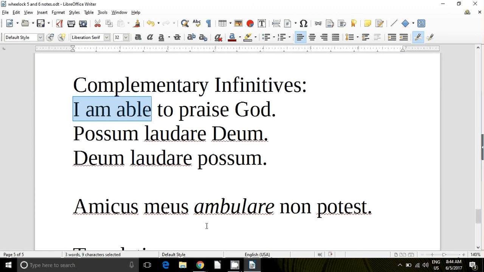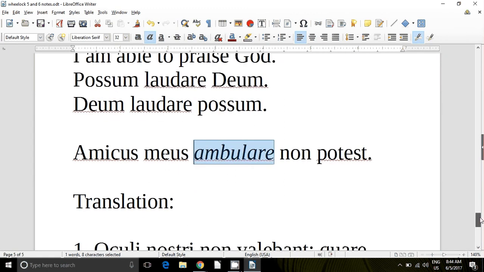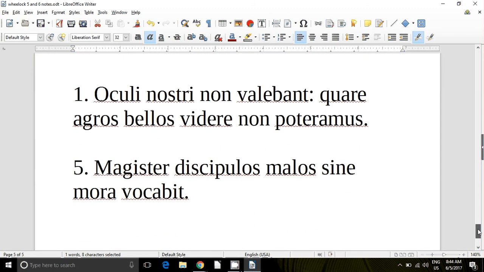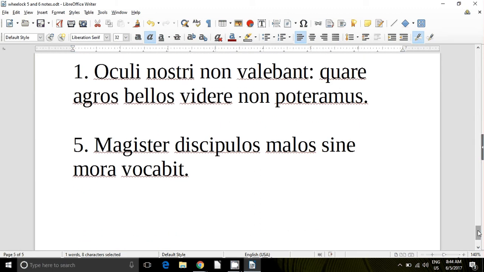So here's another example. Amicus meus ambulare non potest. So potest is he, she, or it is able. Non makes it he, she, or it is not able. The nominative, telling me my subject, is amicus meus, my friend, is not able to walk. Ambulare, an infinitive, completing the idea of potest. All right, so that's pretty straightforward for chapter 6, the things that we have to learn there.